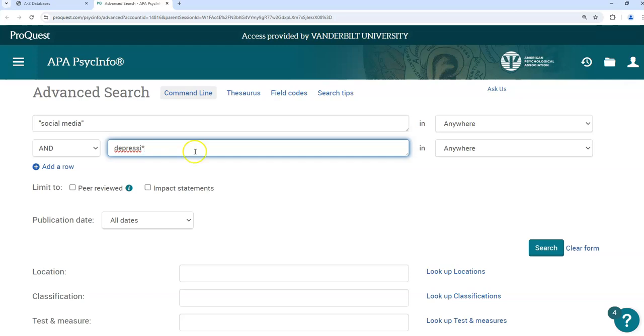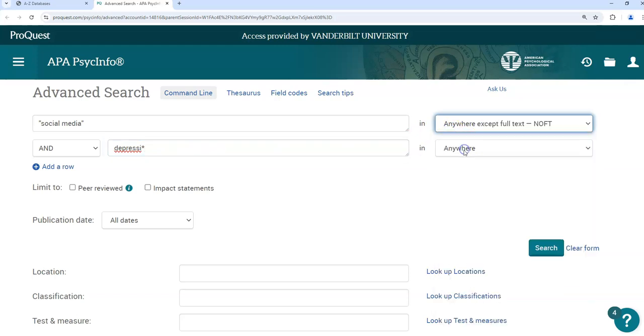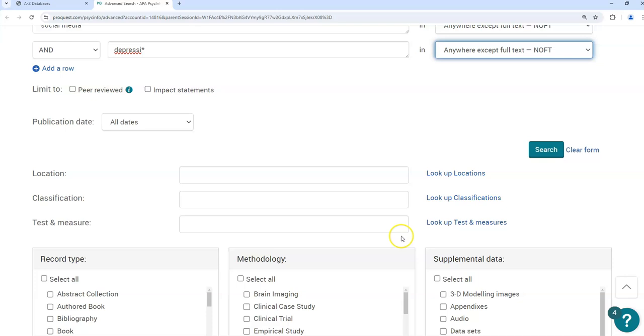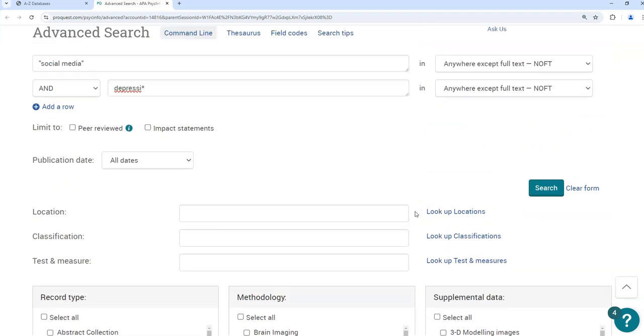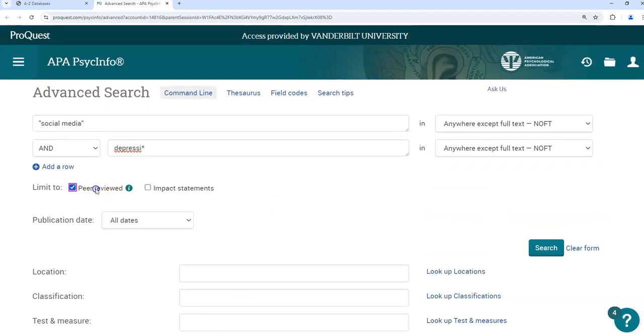We typically use the not in full text designator so that we're searching only the title and the abstract and any subject terms. You can also, for example, search only in the title of articles. For teenagers, and this is a major advantage of PsycINFO, you can indicate the age group using the database's own limiters. We will also click peer-reviewed. If we don't, we will likely return many dissertations.